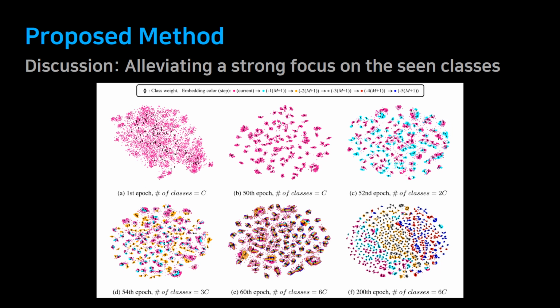We visualize the embedding space through t-SNE visualization during training. Pink dots are the embeddings in the current step. Images A and B are until the 50th epoch without any virtual class. In images C, D, and E, classes of the previous steps have been gradually added as virtual classes. Given the model more time to learn, you will get an embedding space with actual and virtual classes evenly distributed, just like image F. This means MemVir alleviates a strong focus on the training classes and helps to obtain generalized embedding spaces.